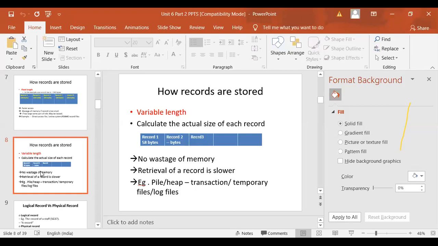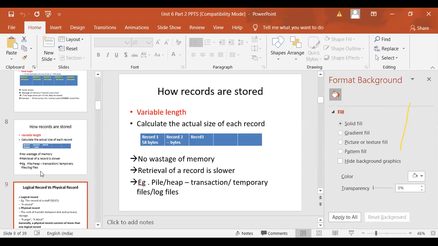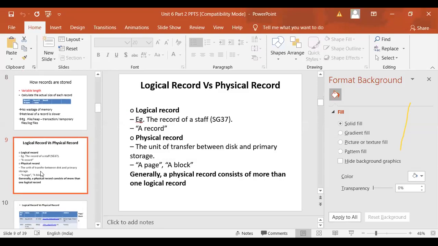We cannot read as a block. Is it clear? That is a problem with the variable length record: we cannot read the whole record or the whole thing as it is. We have to read it by the %c, or character by character.